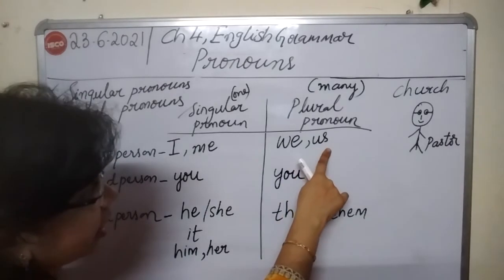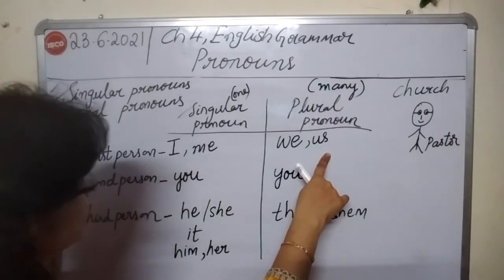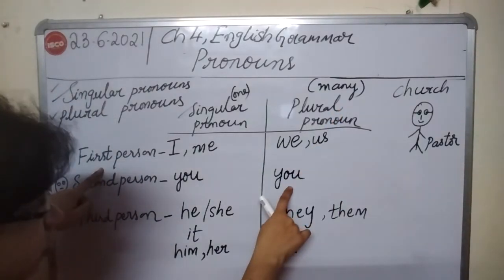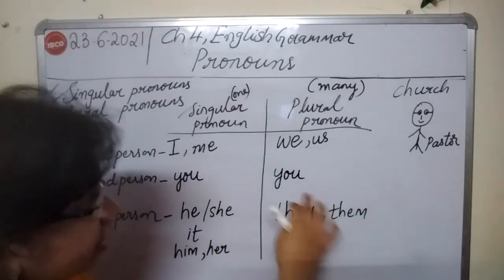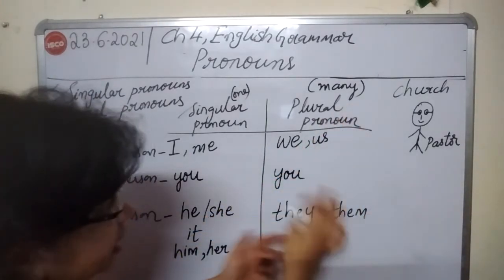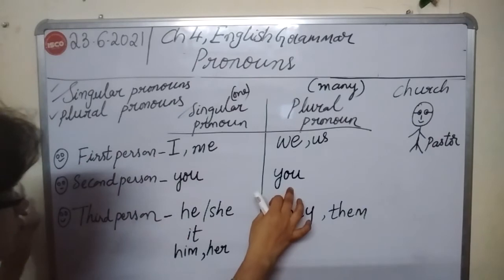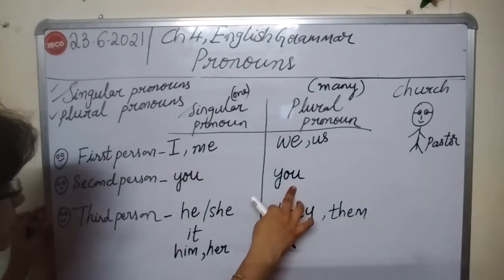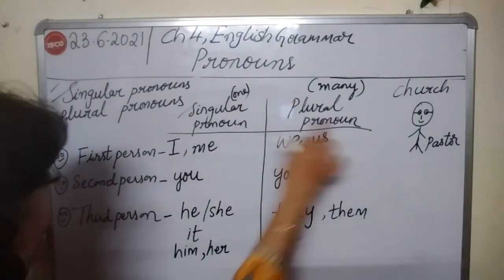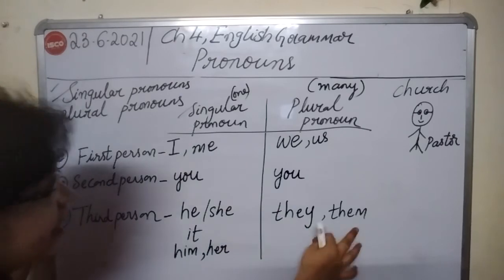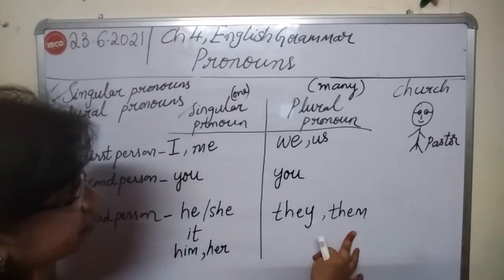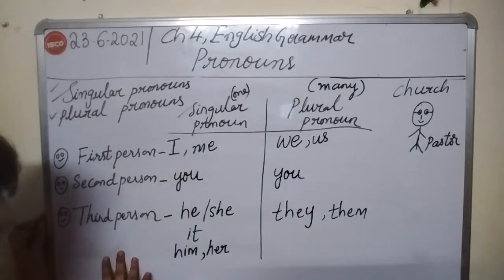We and us are plural pronouns in first person. You. Here you means you all, because we are speaking about plural. It means many. You all in a group. So you is a plural pronoun in second person. They and them are plural pronouns in third person.